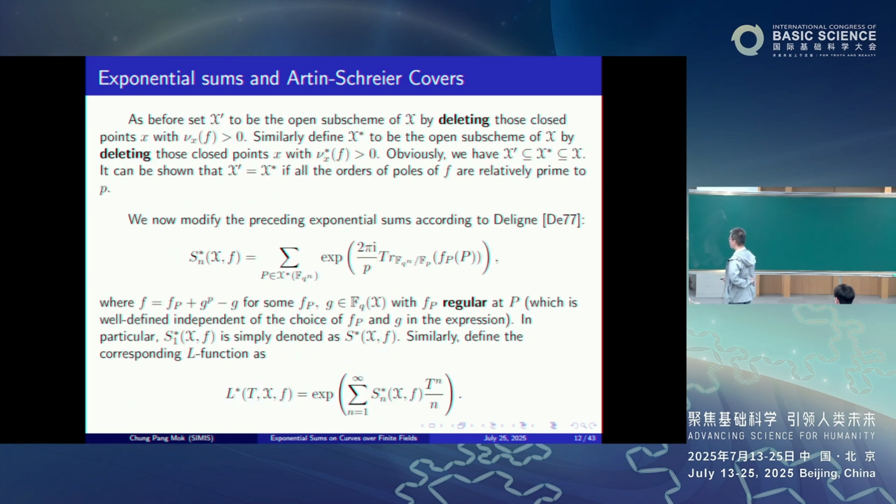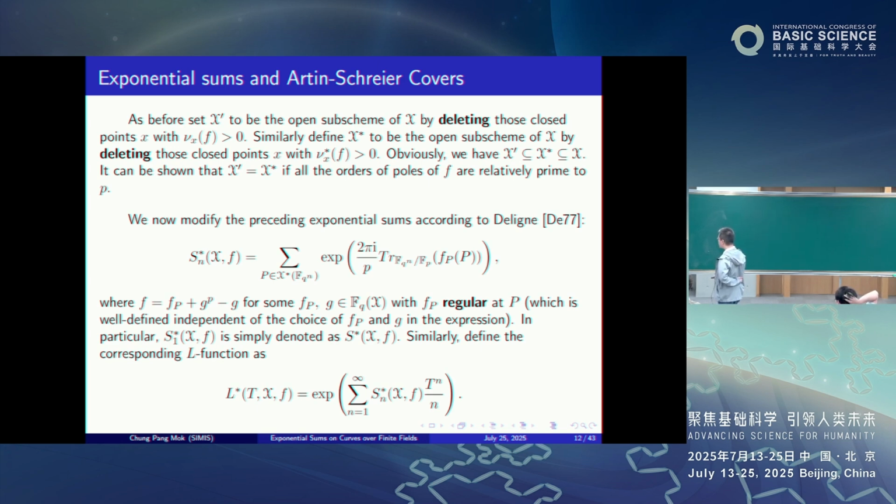All right, so now to define the Lin's modified exponential sum, just some notation. As before, X' is the open subscheme of X obtained by deleting those closed points for which v_x(f) is positive. In other words, X' is the non-polar locus of f.